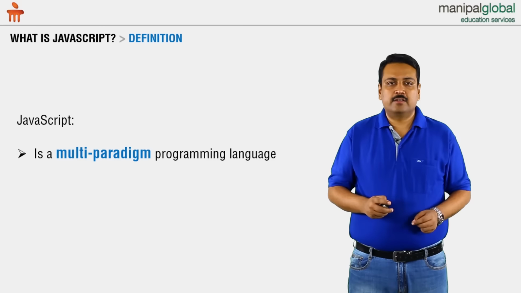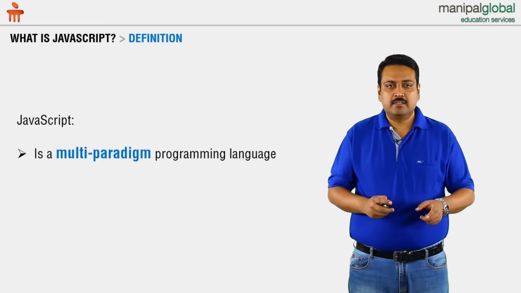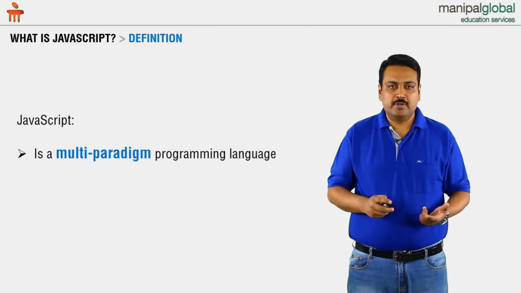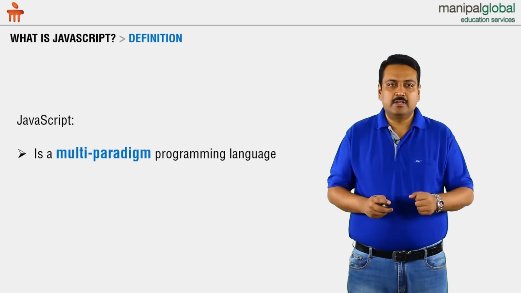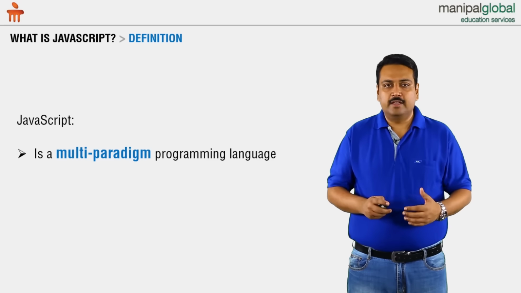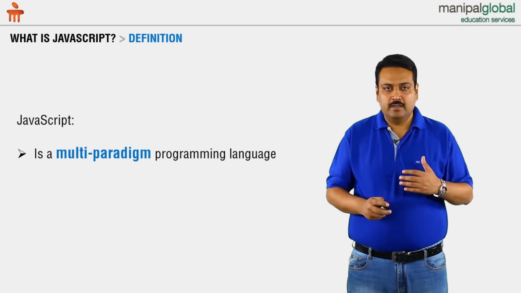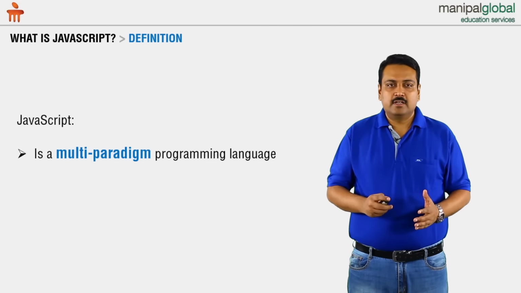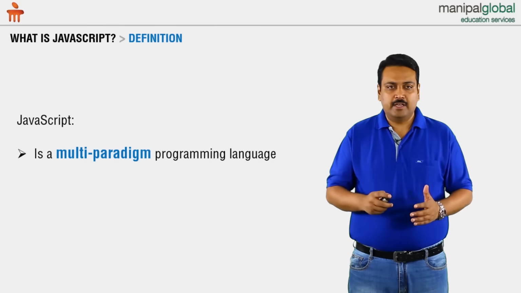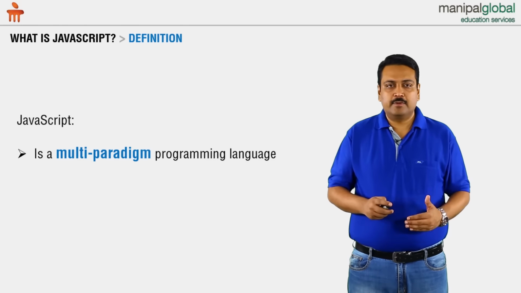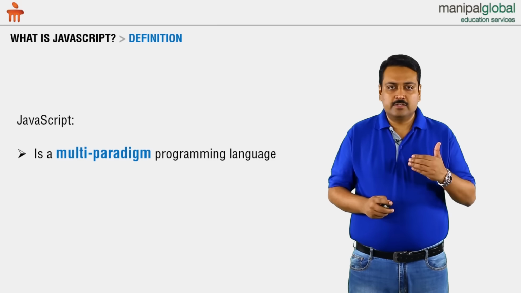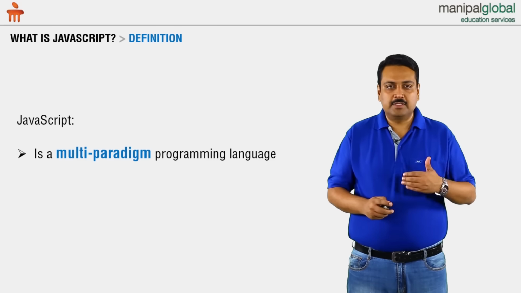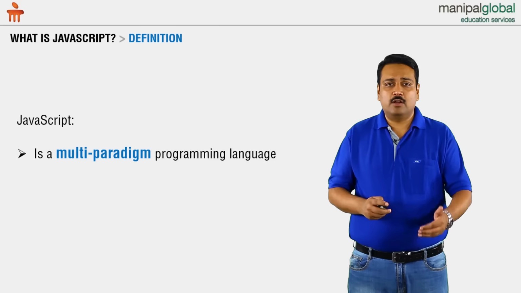One major characteristic of JavaScript is that it is dynamically typed. Unlike languages like C or C++, it is a language where the code is directly executed, and hence it is called a dynamically typed language. And using this, we can develop many interesting applications. The reason that JavaScript is popular is because it is principally used in web-based applications, and specifically those applications that are on the client side.